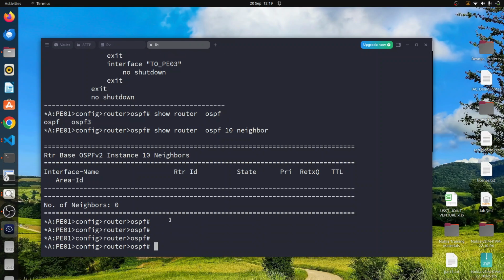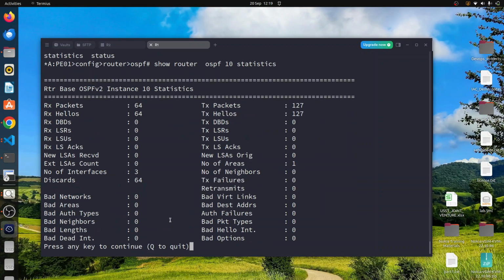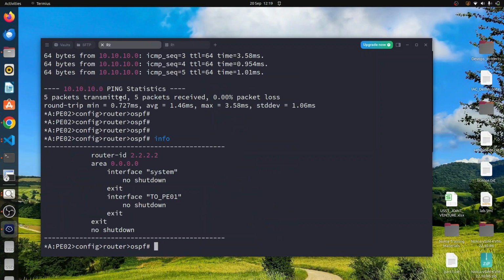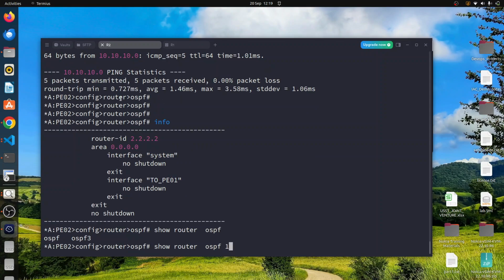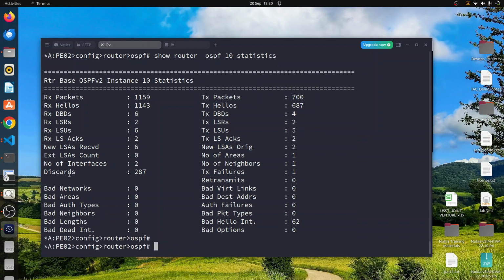We need to again use the tools that we discussed in our previous episodes. We will start by checking the statistics, show router OSPF 10 statistics. You can see that we have discards, which means we have error packets between the 2 routers. They are being discarded on P1. On P2, we also have the same, show router OSPF 10 statistics. We have error packets, the discards, on this router. So this doesn't give us a clear reason why our adjacency has failed to come up, and we need to check further.